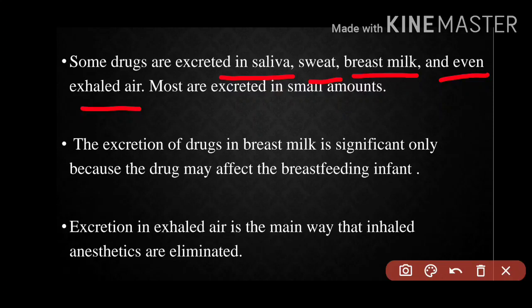Through breast milk, if a mother who is on a drug is breastfeeding her baby, she should pump out the first milk, a few drops, and throw it out. After that she should breastfeed her baby. Let us see this in detail in the next slide.